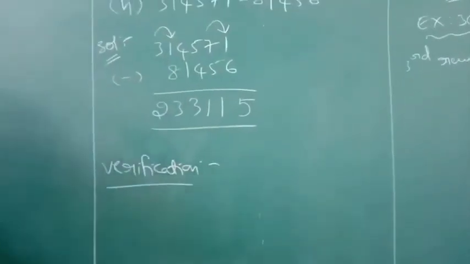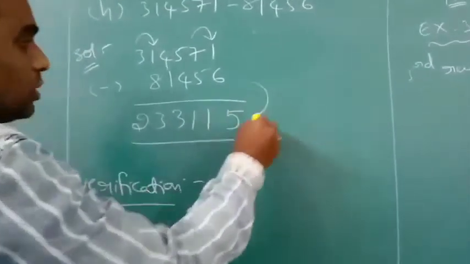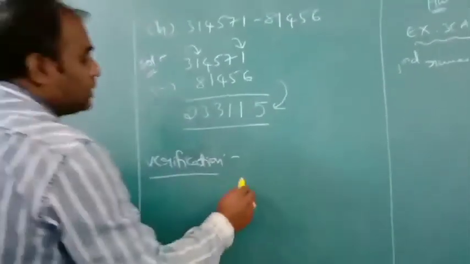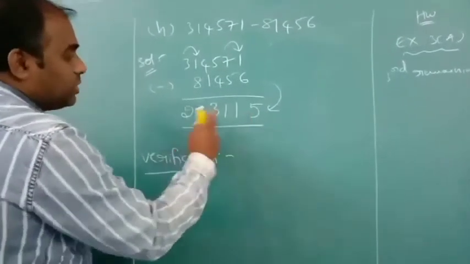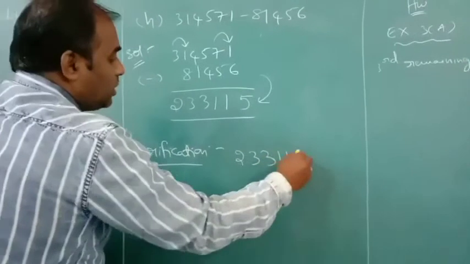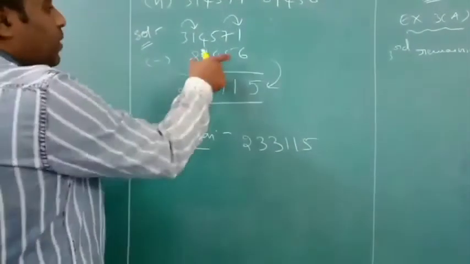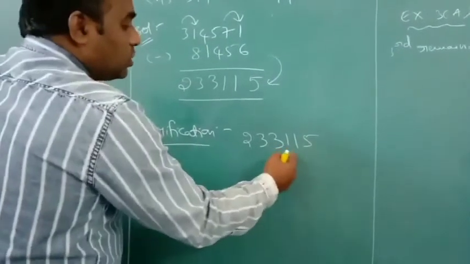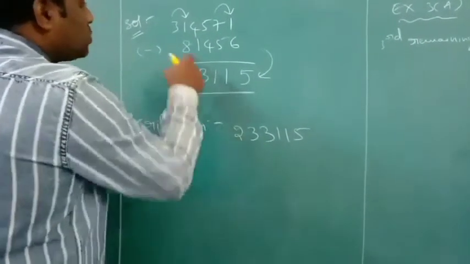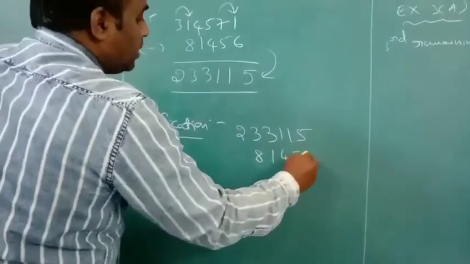Next, verification with addition. As I said, add these two numbers. First write the largest number, 2,33,115. This is the 6-digit number and this the 5-digit number, 81,456.